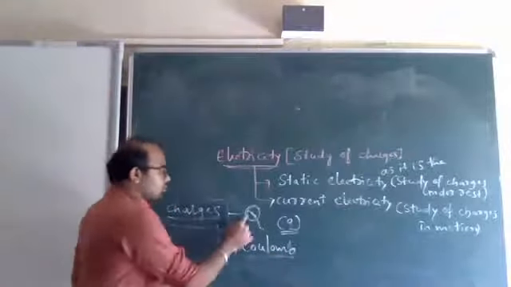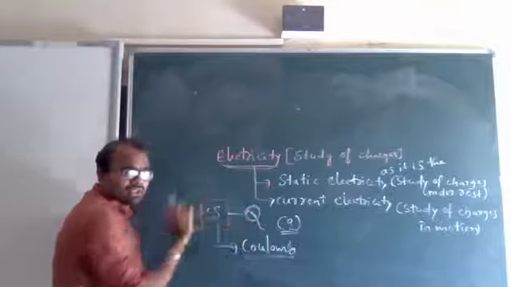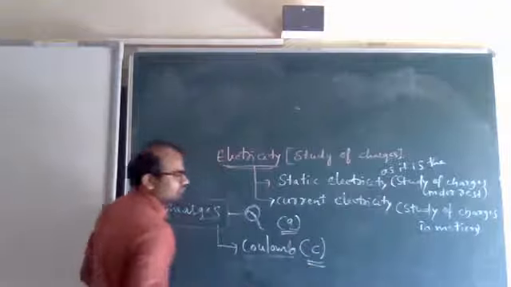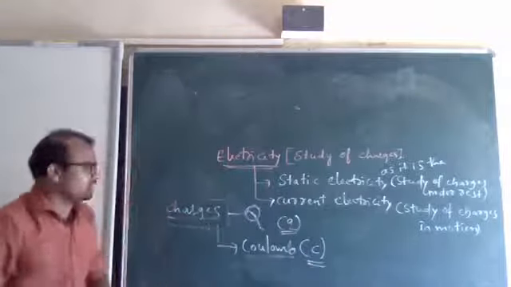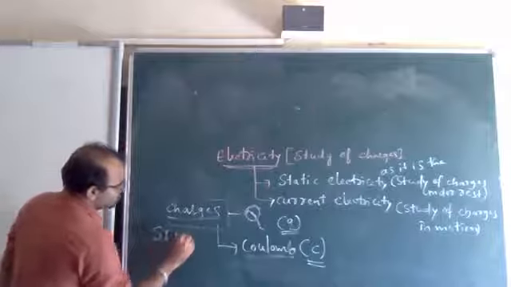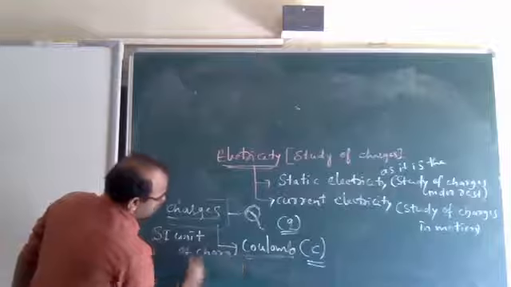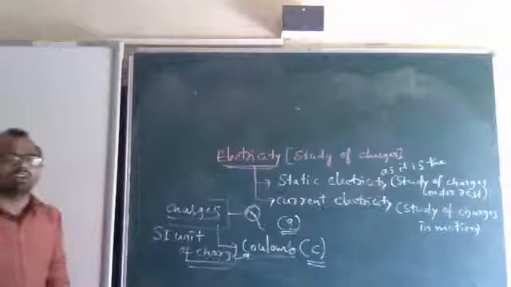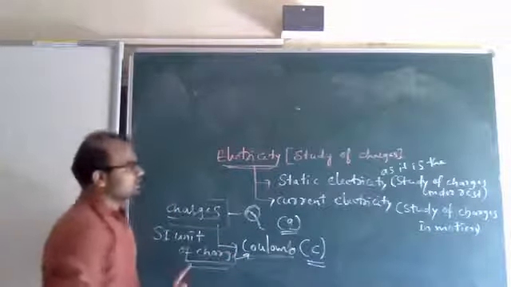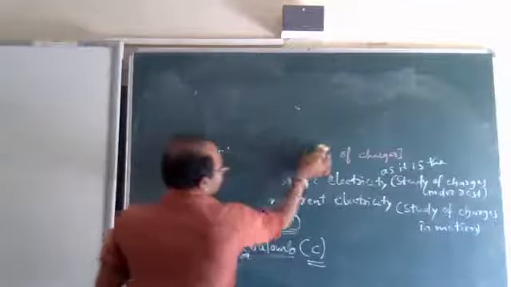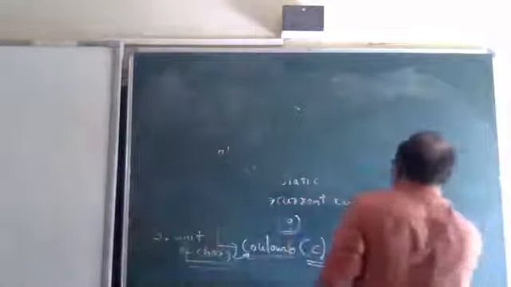Total charge is denoted by capital Q, and coulomb is represented by C. The SI unit of charge is coulomb. Don't forget this. This is regarding charge. After this, what comes next is electric current. I am revising, you should not forget this.